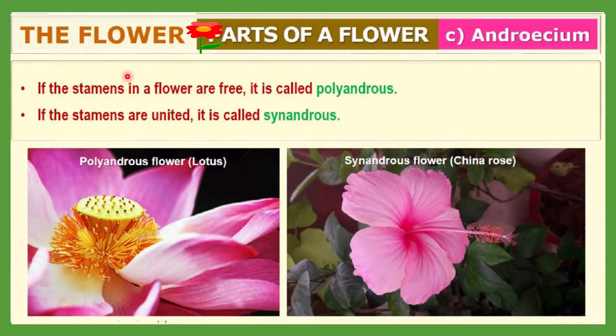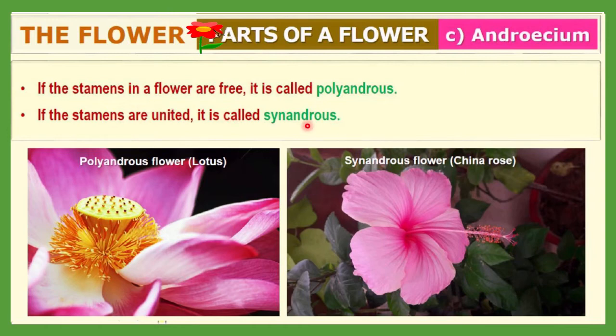Next, if the stamens in a flower are free, as you can see here, all are free, then it is called polyandrous, as in the lotus. But in some cases, as in the China rose, you will observe the synandrous type of androecium.